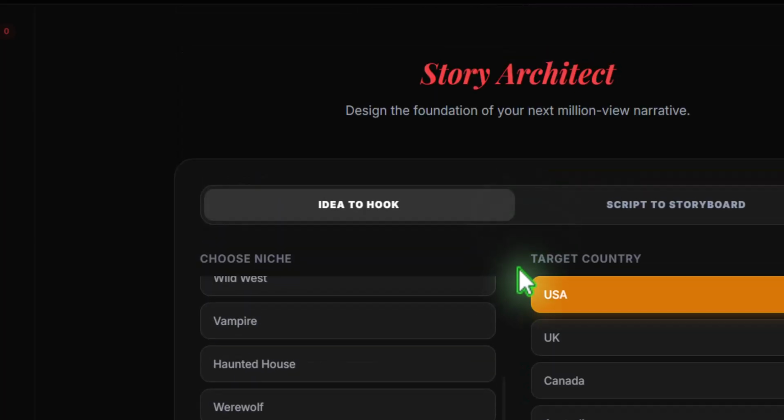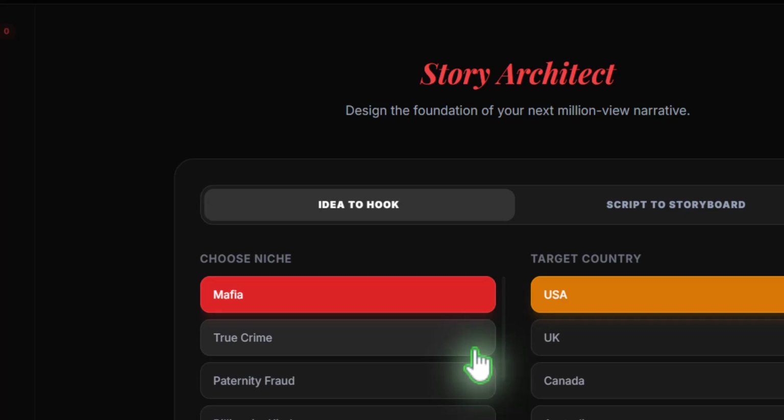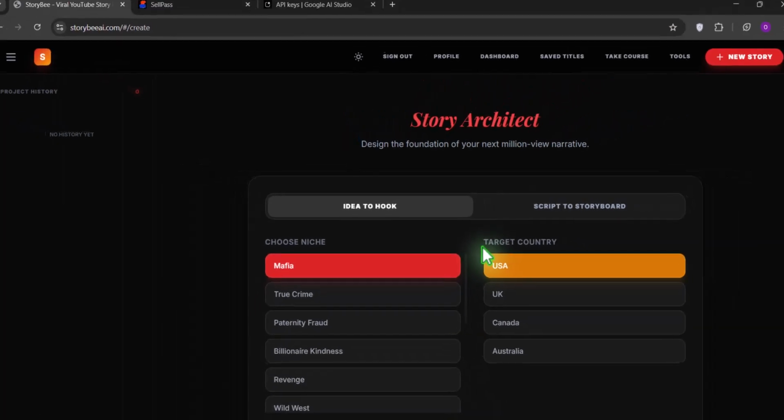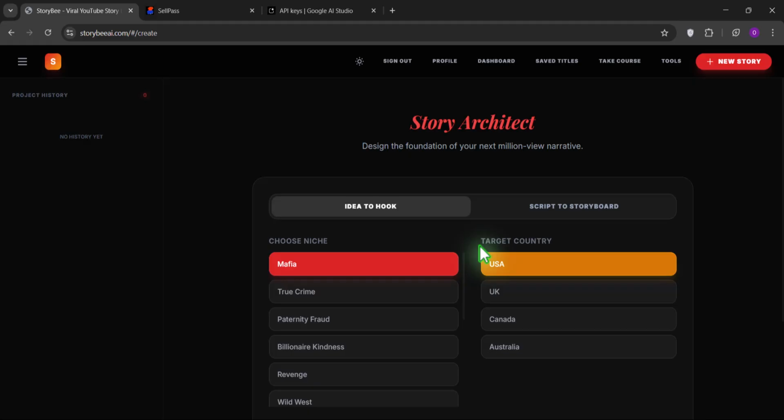Then you choose the country that you want to target based on your own target audience. The reason for you to choose a country is because this AI system has been designed to target those people because of their culture, their tradition, their belief system. In the UK, there are so many crime stories, so many mafia boss stories, so many billionaire kindness, so many revenge stories, so many paternity fraud. So I'm going to select paternity fraud in this video.